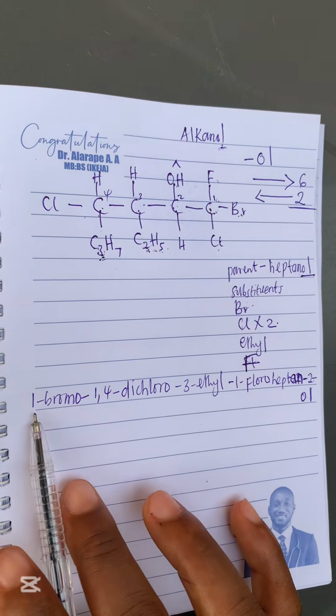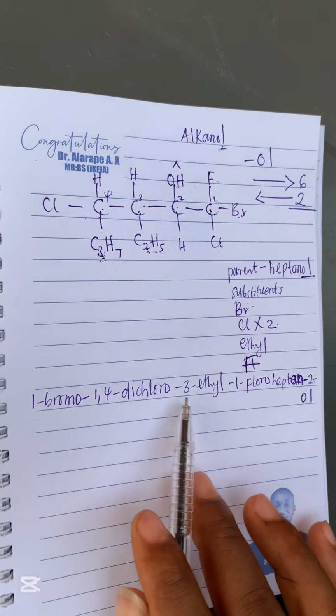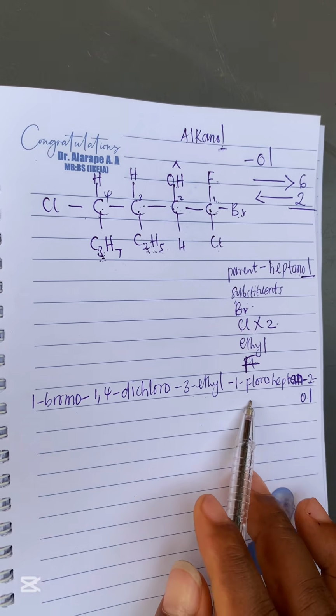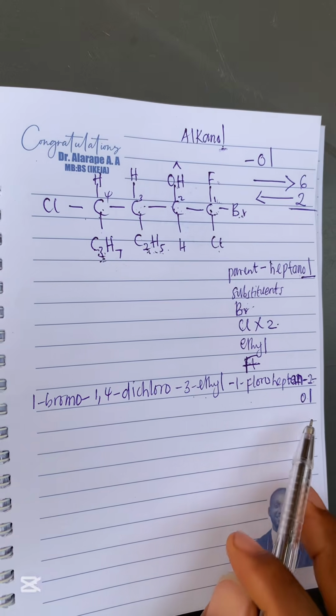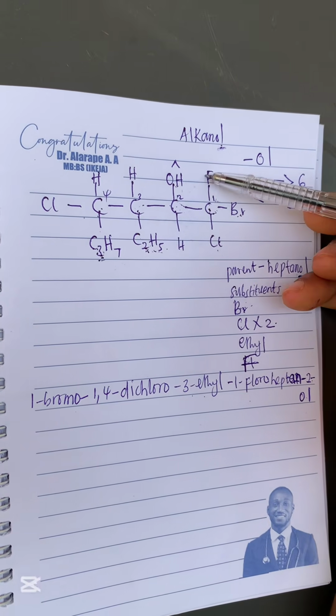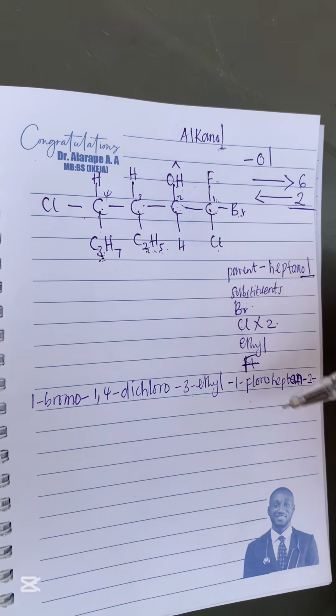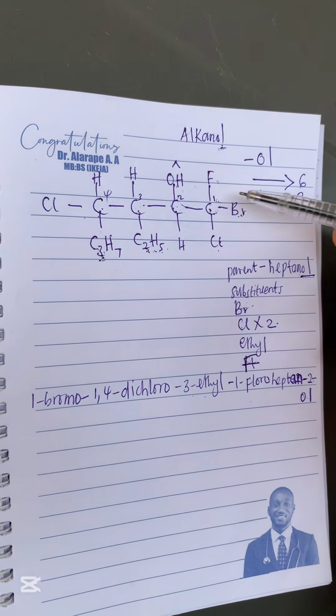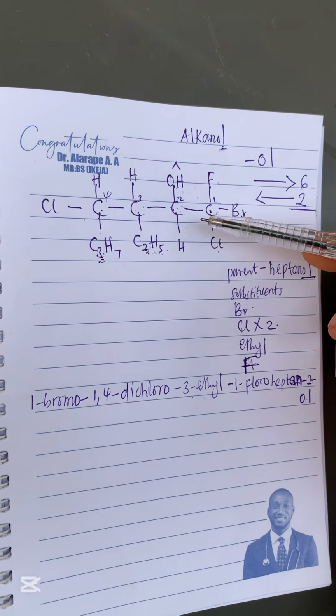So the name is 1-bromo, 1,4-dichloro, 3-ethyl, 1-fluoro, heptan-2-ol. Imagine if we had 2 OH groups here before, it could have been 1-fluoro, heptan-1,2-diol,